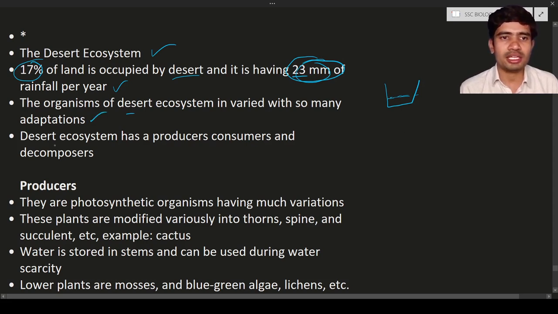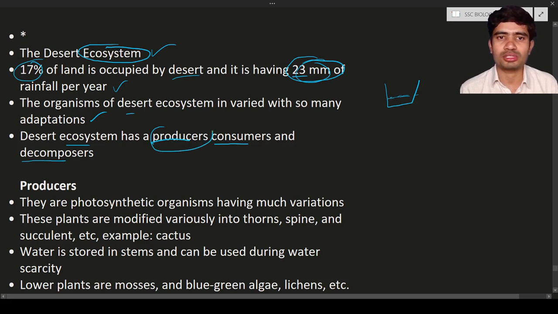Next, the desert ecosystem has producers, consumers, and decomposers. These are all present in the desert. When the word ecosystem is used, it indicates that it has all kinds of aspects. Producers should be there, like green plants, grass, and other photosynthetic organisms. Next, consumers should be there, and decomposers should be there. Then only you can say that it is an ecosystem. Along with non-living things, these make up the desert ecosystem. We will discuss one by one.